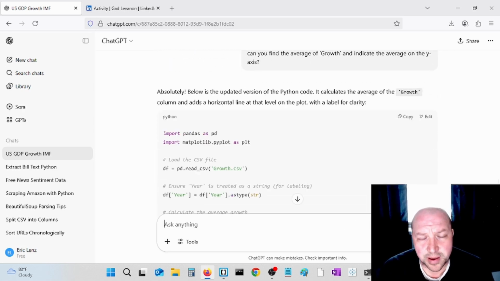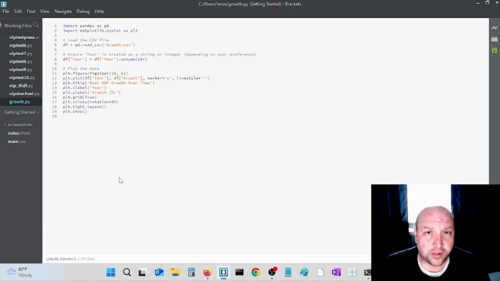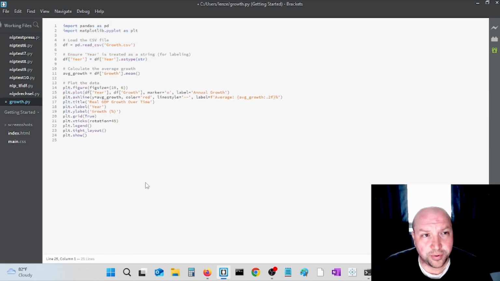And ChatGPT says absolutely. Here's the updated code. In this case, ChatGPT has rewritten the entire program because it's such a small program, and I've given it all of the variables and the file name. We're good to go here if we just click copy. I'll go back to the editor, hit Control-A to select everything, and then Control-V to paste. And there's our new program.